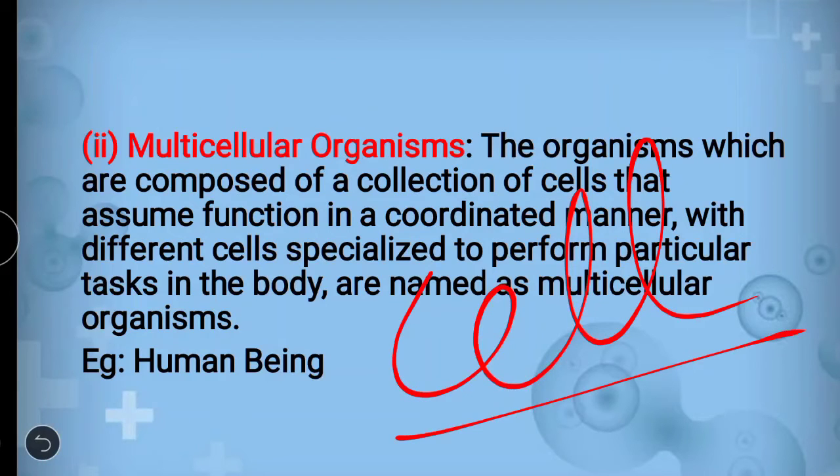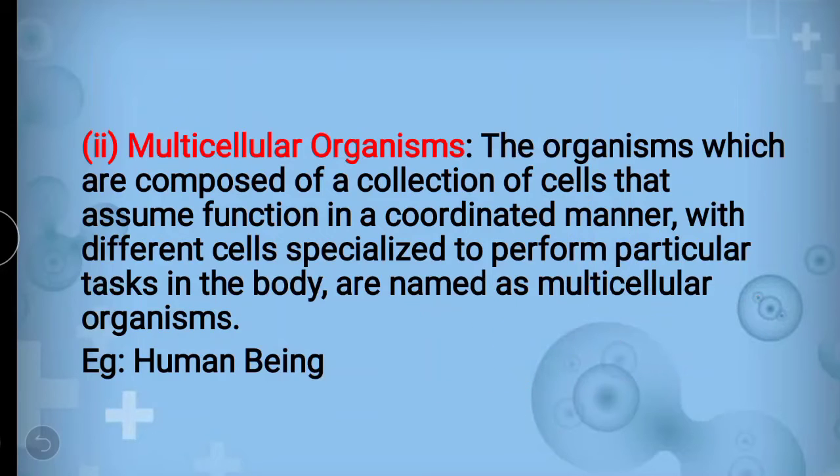It means every organ's cell is different and every organ's tissue is different, because they need to perform different functions. The heart's shape, size, cells and components are quite different from other organs like the lungs, the stomach, the small intestine and the large intestine. Different organs are made for different functions, right? So here the human being is the best example of a multicellular organism. In the multicellular, different organs are made for different functions.